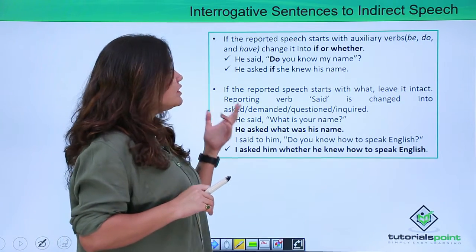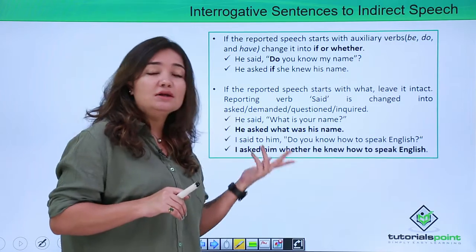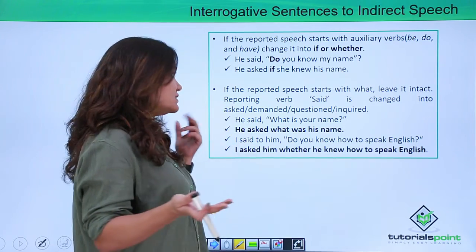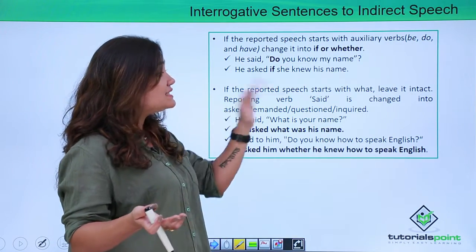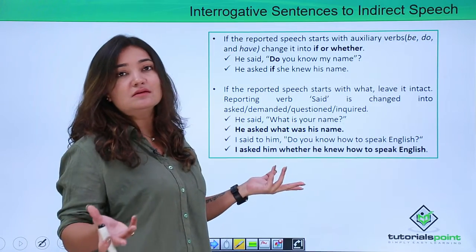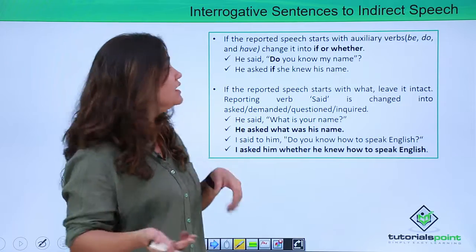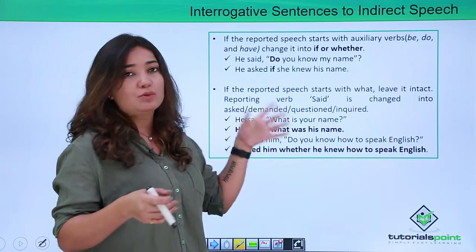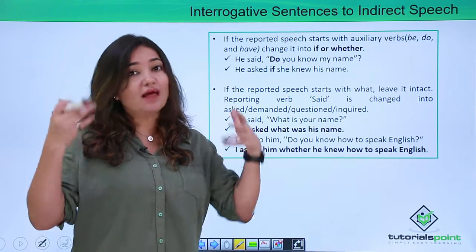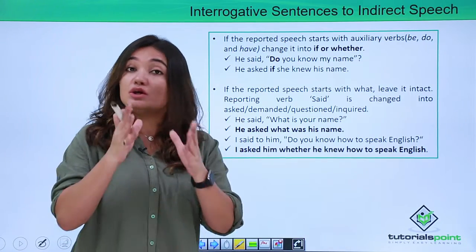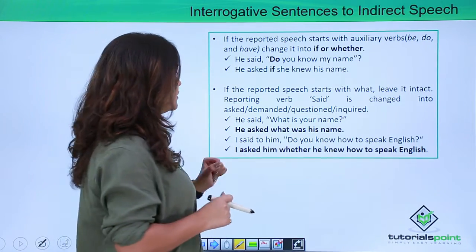If the reported speech starts with what, leave it intact. Based on the tone of the speech, the reporting verb said might change into asked, demanded, questioned, inquired, and so on. That is completely dependent upon the tone of the speech that you are reporting.